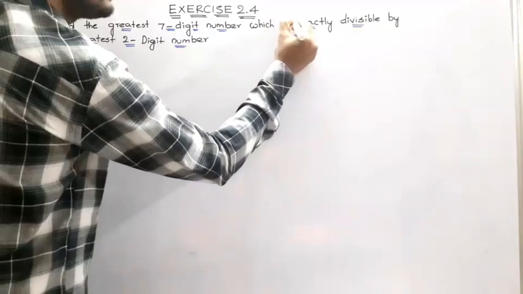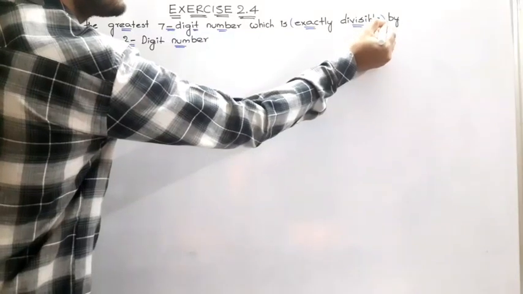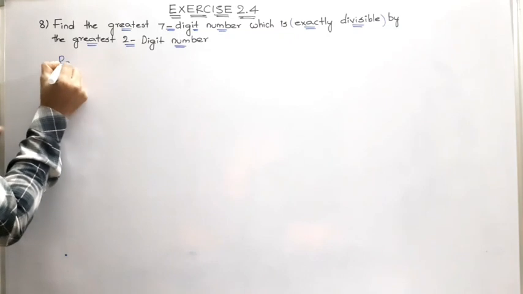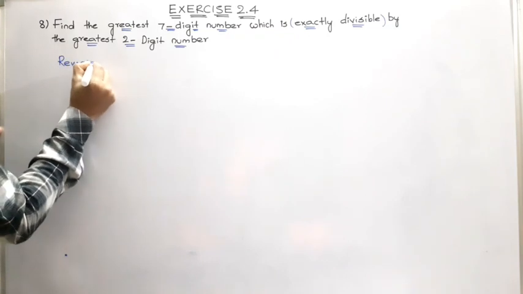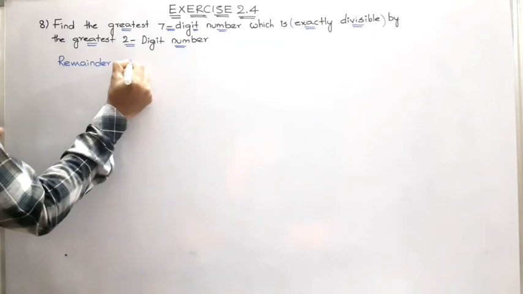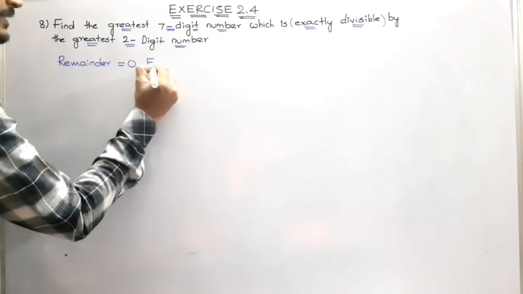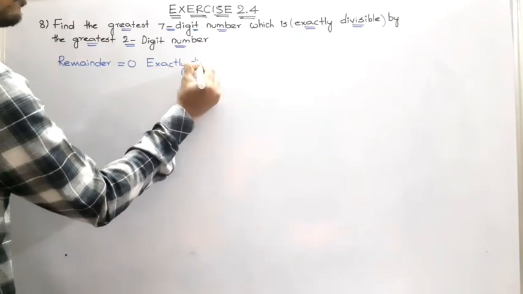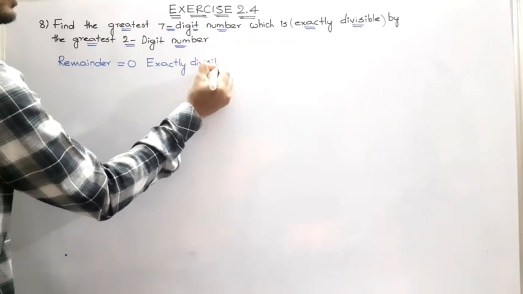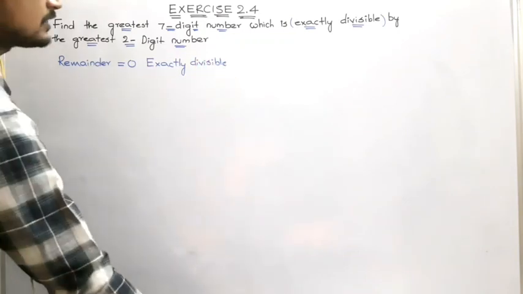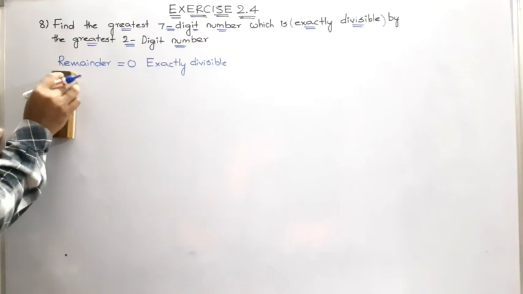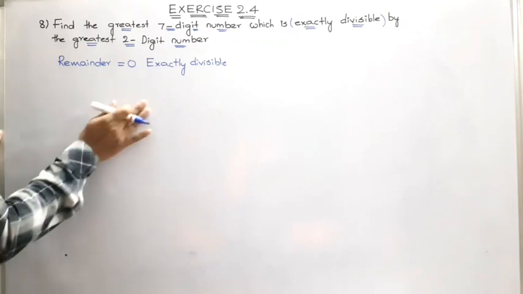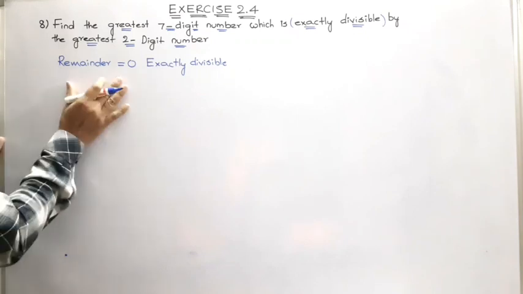We have been discussing throughout this exercise the concept of exactly divisible. Exactly divisible means when the remainder of any division is equal to 0, then we can say such divisions are exactly divisible divisions. When the remainder is 0, such divisions we call exactly divisible. Now, I want to repeat the concept again with a simple example because it is a very useful and helpful question.